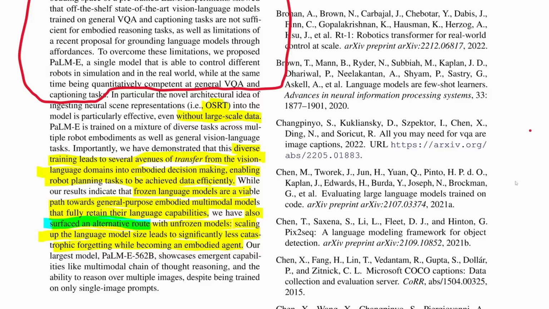Did they surface this? Is this new? If this is new, this is news to me, because I was pretty sure of this already. But I don't remember, to be fair, where I read this or if this was something I had just assumed. But I'm not sure this is really new. But true, yeah, sure. You can scale the model and you're going to get less catastrophic forgetting.